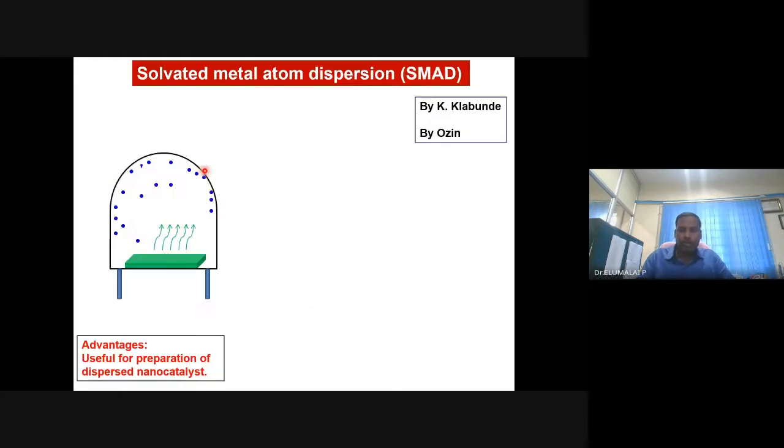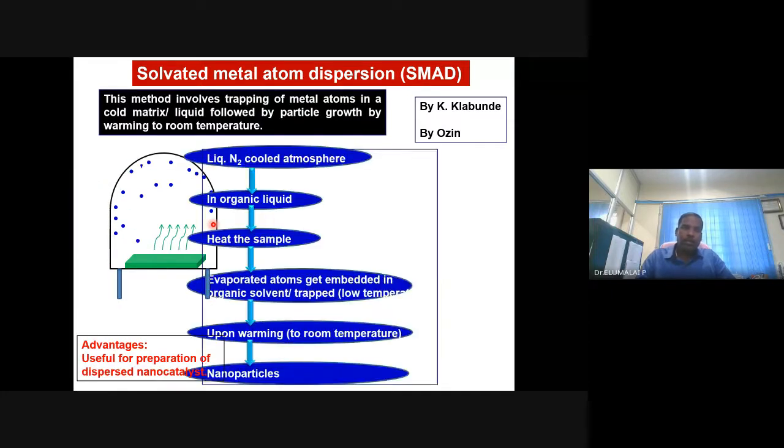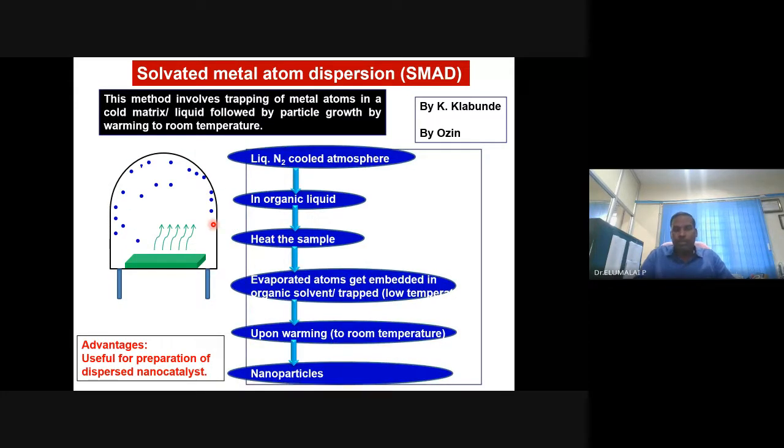You do the same thing here, under vacuum. You supply some sort of energy: thermal, radiation, laser, or electrical energy. So you remove the surface atoms and disperse them in a very low temperature liquid, preferably liquid nitrogen.